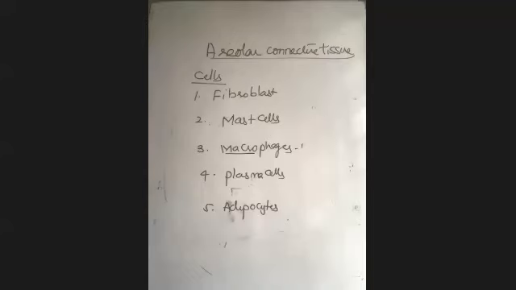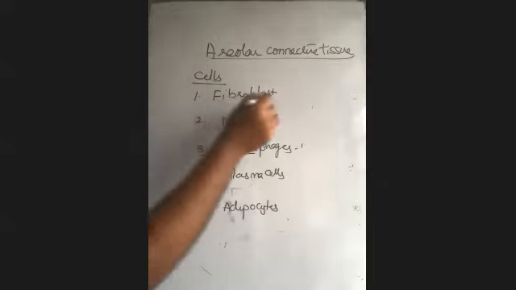Adipocytes. Cells which produce antibodies. Plasma cells. Cells which are produced from B lymphocytes. Plasma cells. Cells which are phagocytic in function. Macrophages. Let us see one after another.